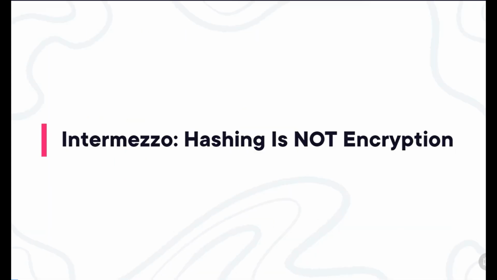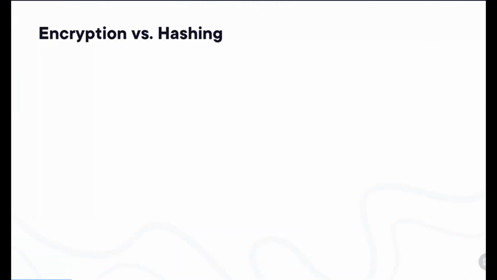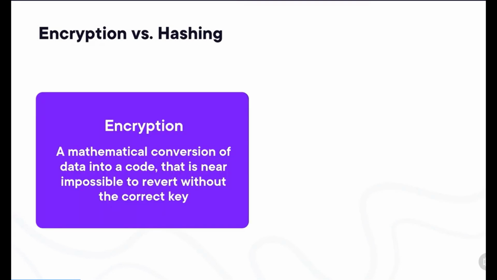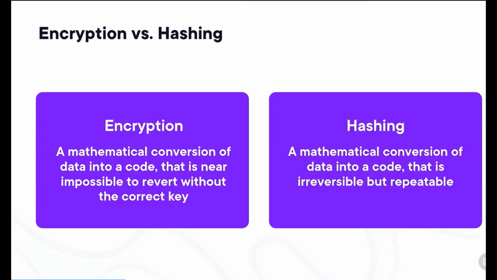Now, before we continue our conversation about encryption, we have to talk for a very short while about hashing. Hashing is not encryption. It is a different thing, but is very often confused with encryption. So let's put the two of them side by side. As you know, encryption is a mathematical conversion of data into a code which is nearly impossible to revert without the key that is used for the encryption. Hashing is also a mathematical conversion of data into a code, but now in a way that is completely impossible to revert.